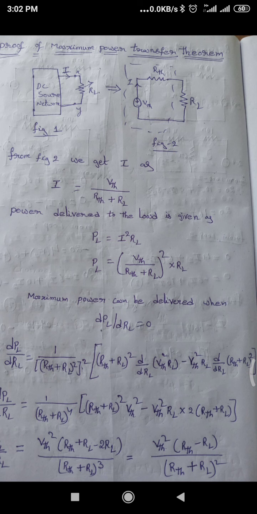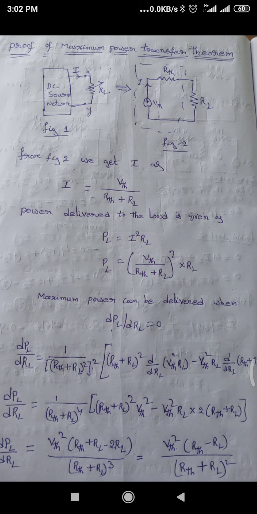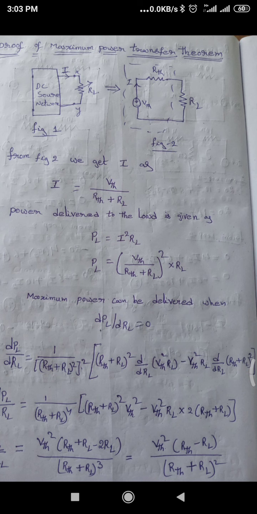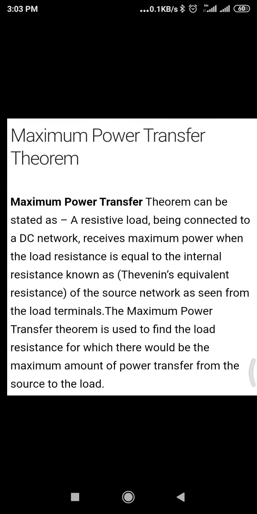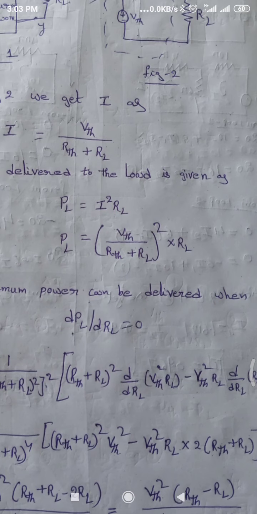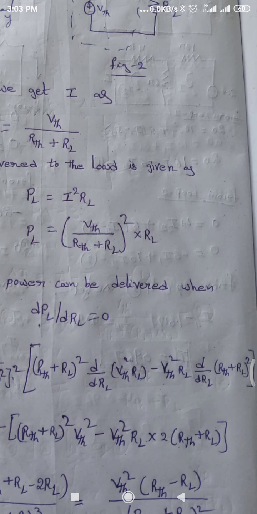So if you differentiate this PL, we get the equation like this: 1 by RTH plus RL whole square into RTH plus RL whole square dou by dou RL into VTH square RL minus VTH square RL d(RL) into RTH plus RL whole square.